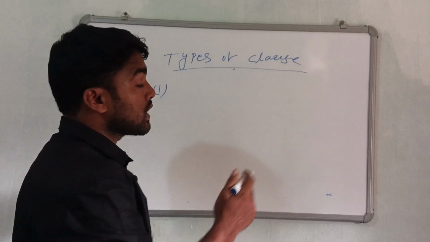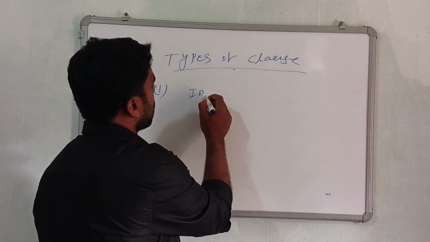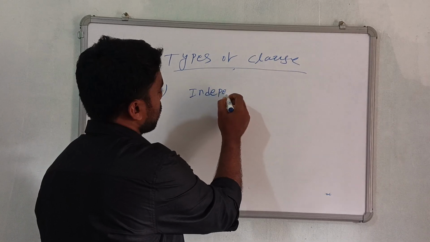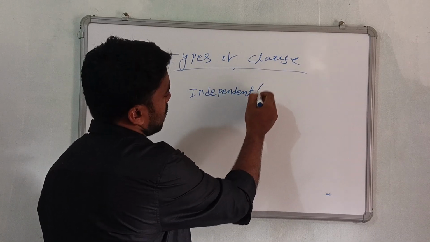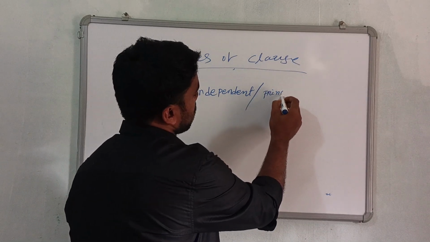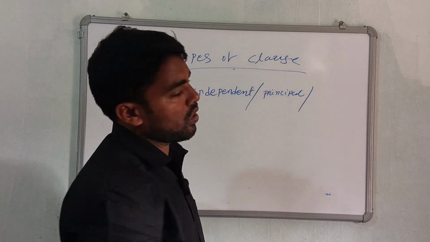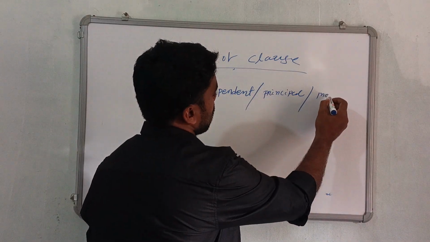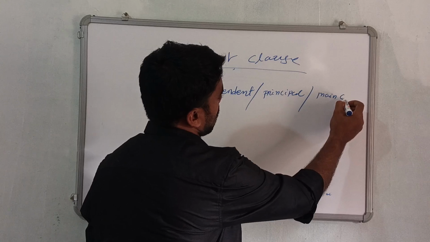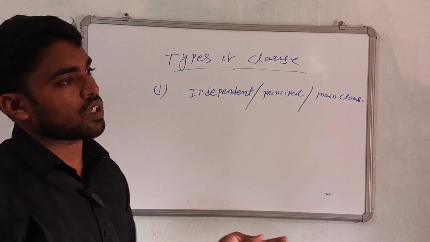Three names: independent, not dependent, independent clause, or another name is principal or main clause. Independent, principal or main clause.